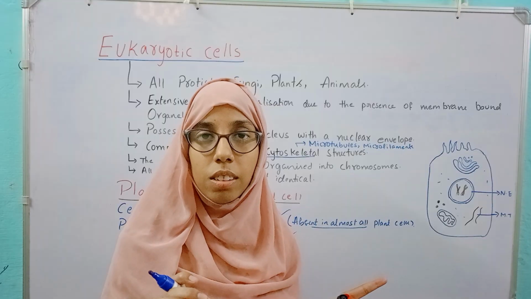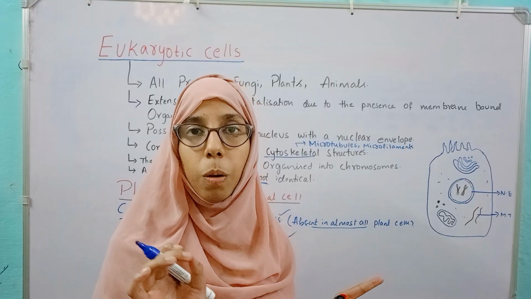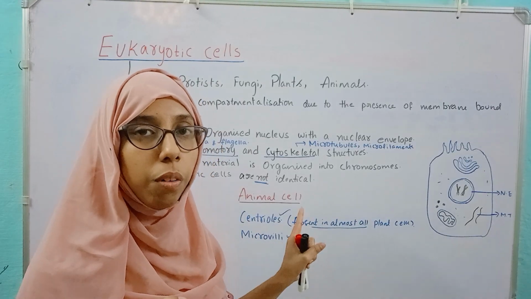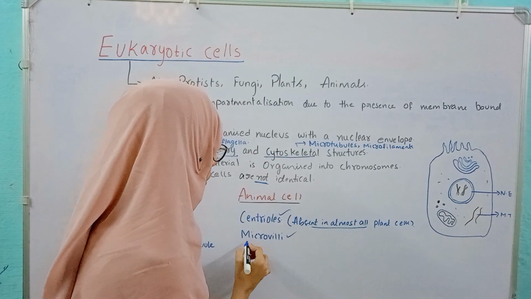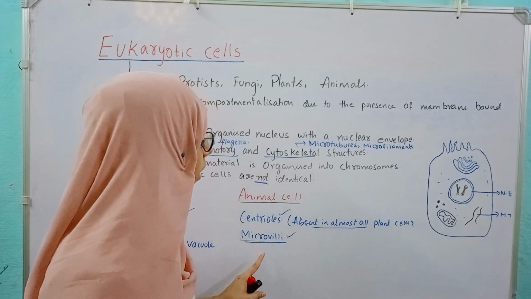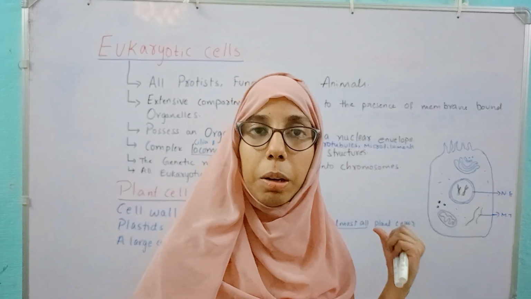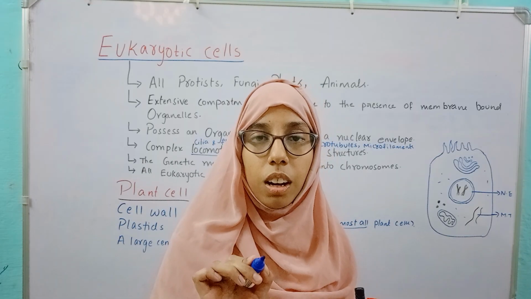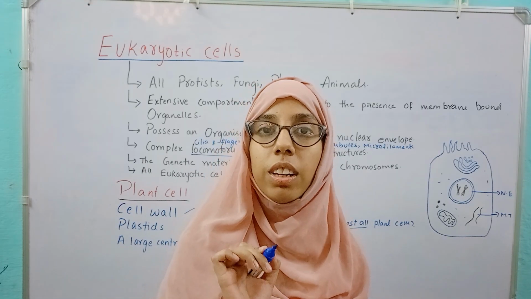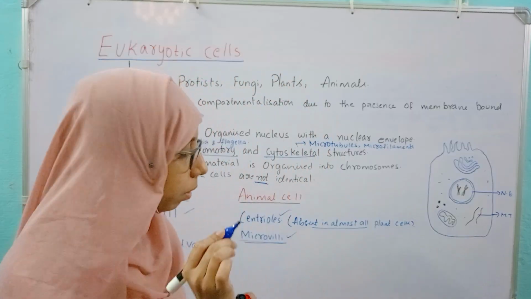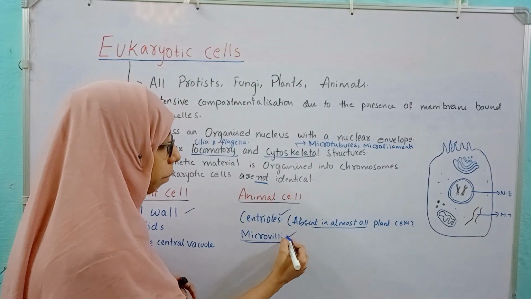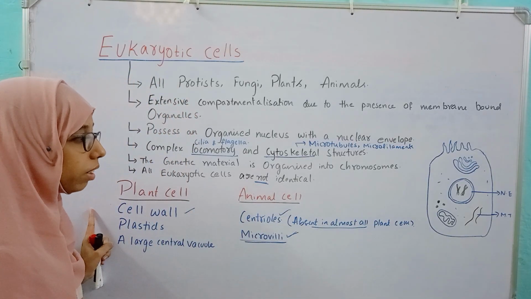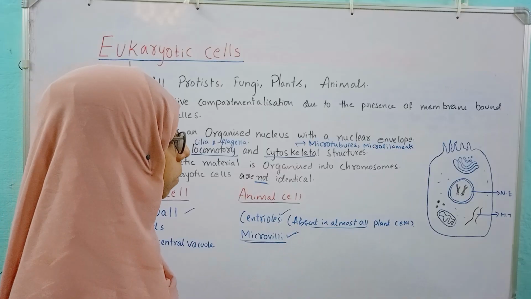Centriole is a non-membrane bound organelle. Generally in eukaryotic cells, what do we see? We see membrane bound organelles. But the centriole is a non-membrane bound organelle which is found in the animal cell. Microvilli are also a special thing about the animal cell. It is not given in the NCERT text, but it is given in the diagram, so I have taken it from the diagram. Microvilli are also present in the animal cell. These are the special structures present in the plant cell, and these are those present in the animal cell.